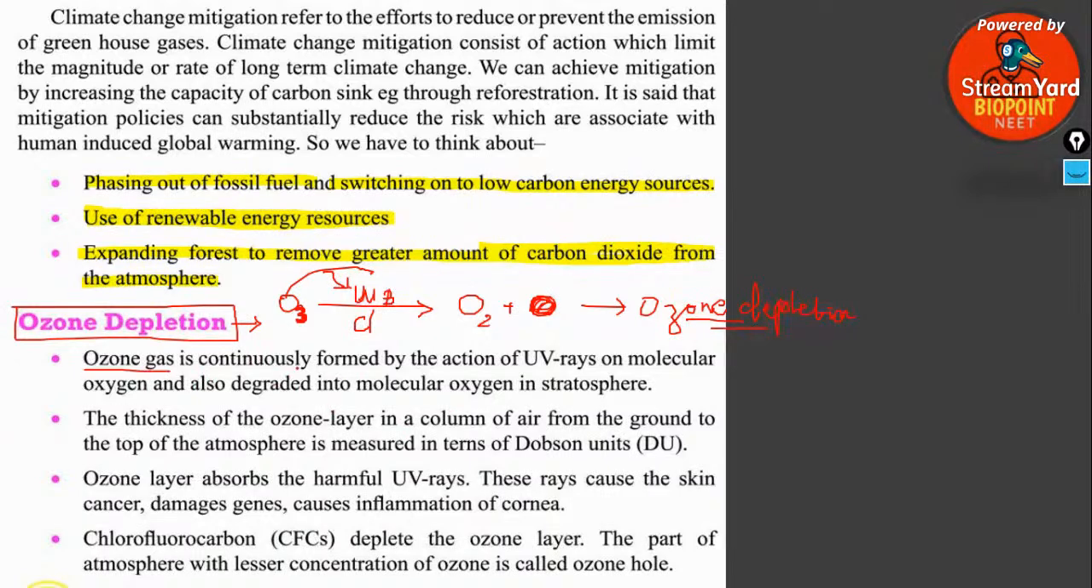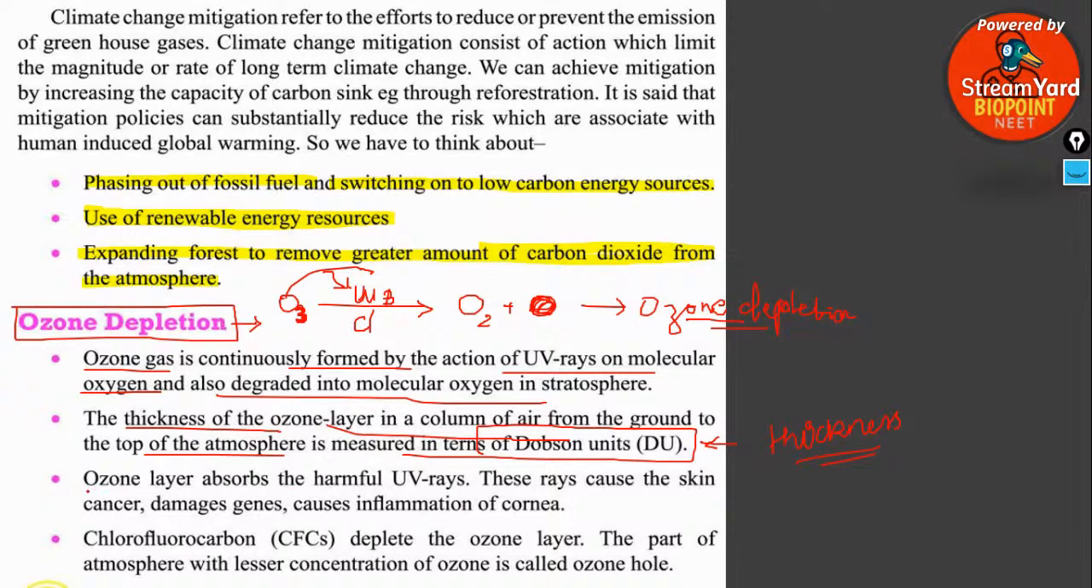Ozone gas is continuously formed by the action of UV rays on molecular oxygen and is also degraded into molecular oxygen in the stratosphere. The thickness of the ozone layer in a column of air from the surface to the top of the atmosphere is measured in terms of Dobson units. This is the unit of measuring the thickness of ozone.